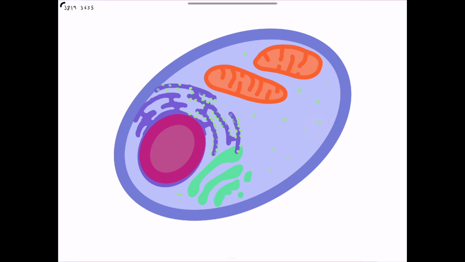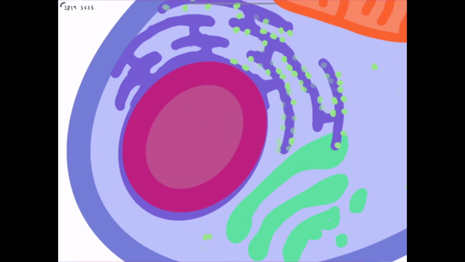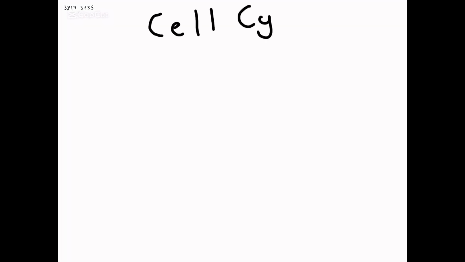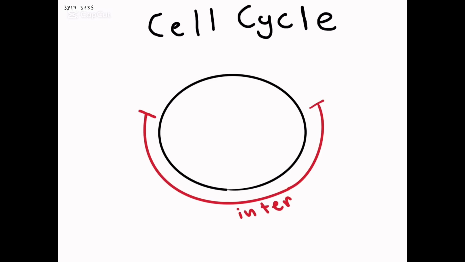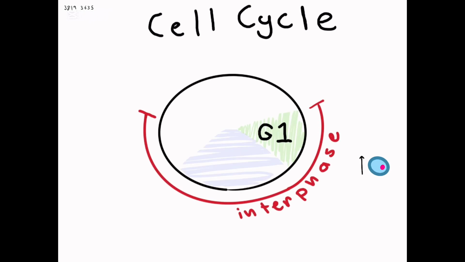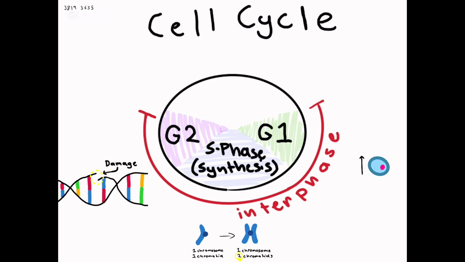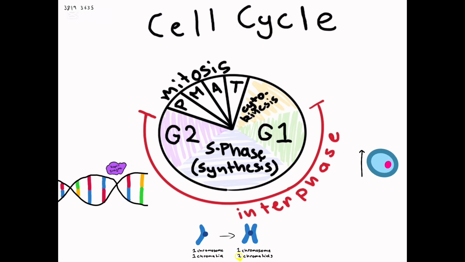At the foundation of multicellular life lies the eukaryotic cell. Inside the nucleus of these cells is the genetic code for an organism organised into chromosomes. The life of a cell is governed by the cell cycle. It consists of interphase, encompassing the G1 phase mainly for cell growth, S phase for DNA synthesis, and the G2 phase, where the DNA is checked for any mistakes, followed by mitosis and cytokinesis, which are vital for the division